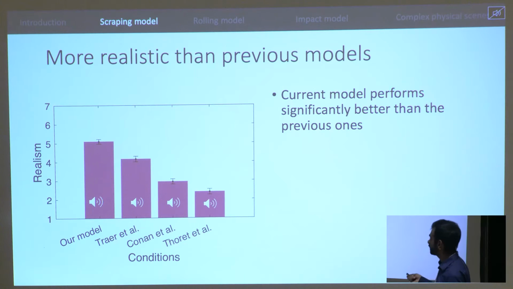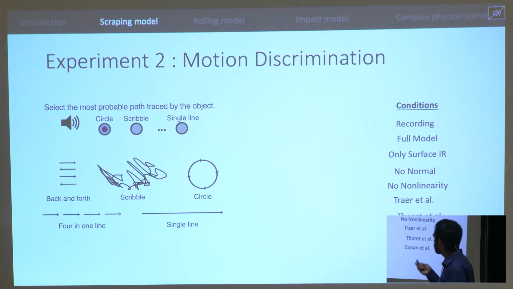So I'll play that again. This was the sound from Trier et al. for scraping over wood. And this was the sound from our model. Again, this was back and forth motion, and you can see that our model represents the change in IRs and also the change in normal force during the back and forth motion much better, which is why we predict that we have higher realism.